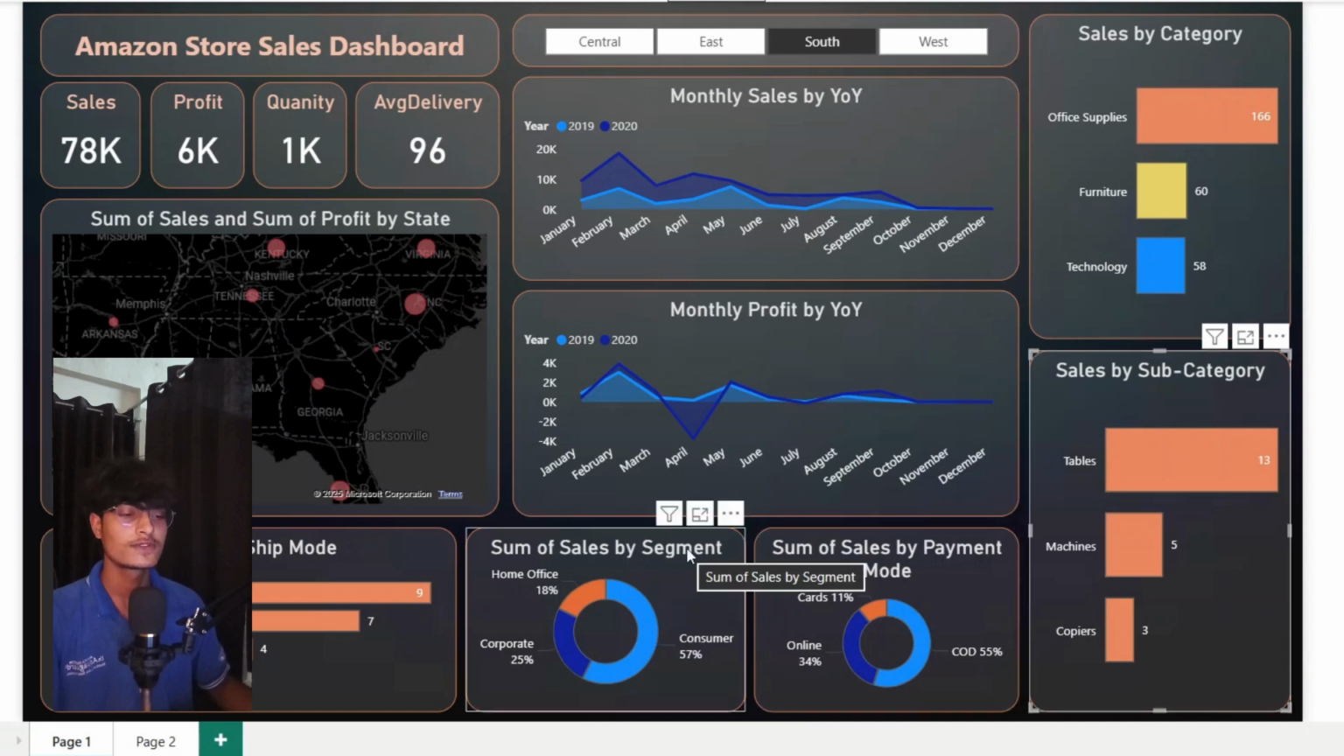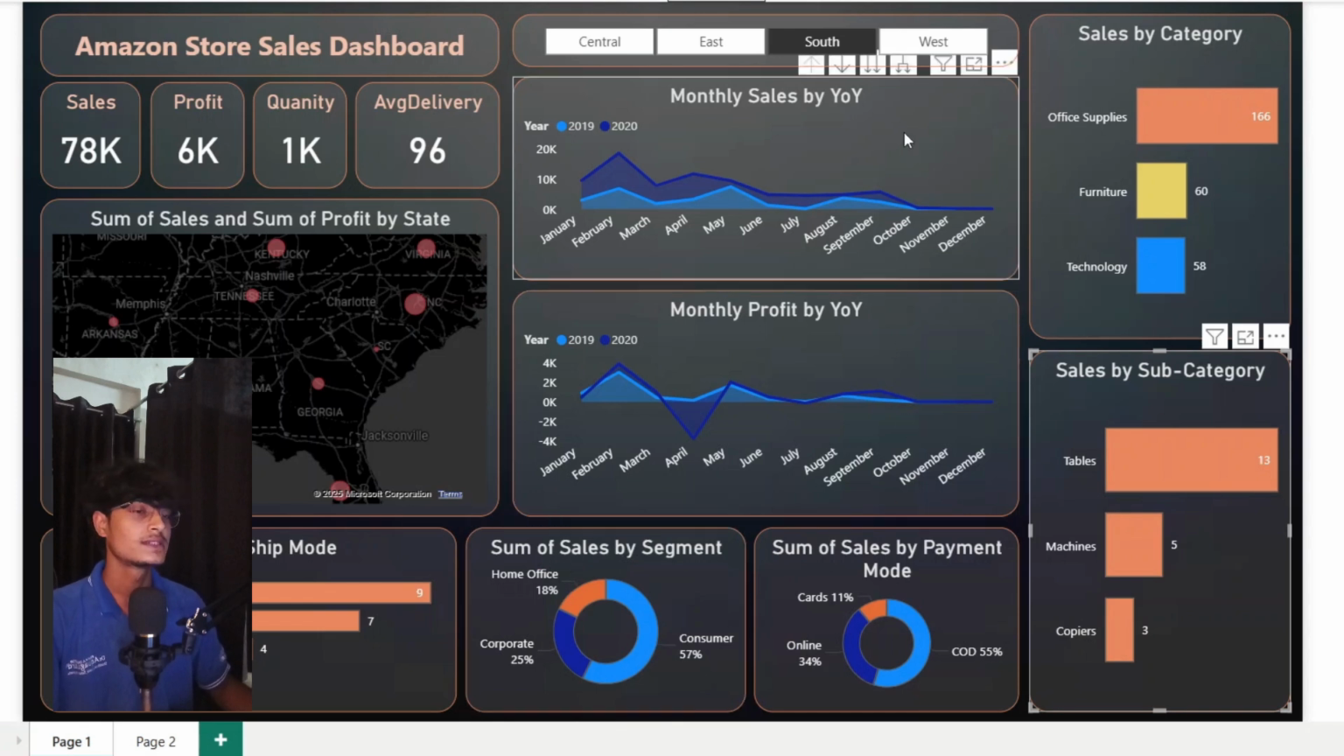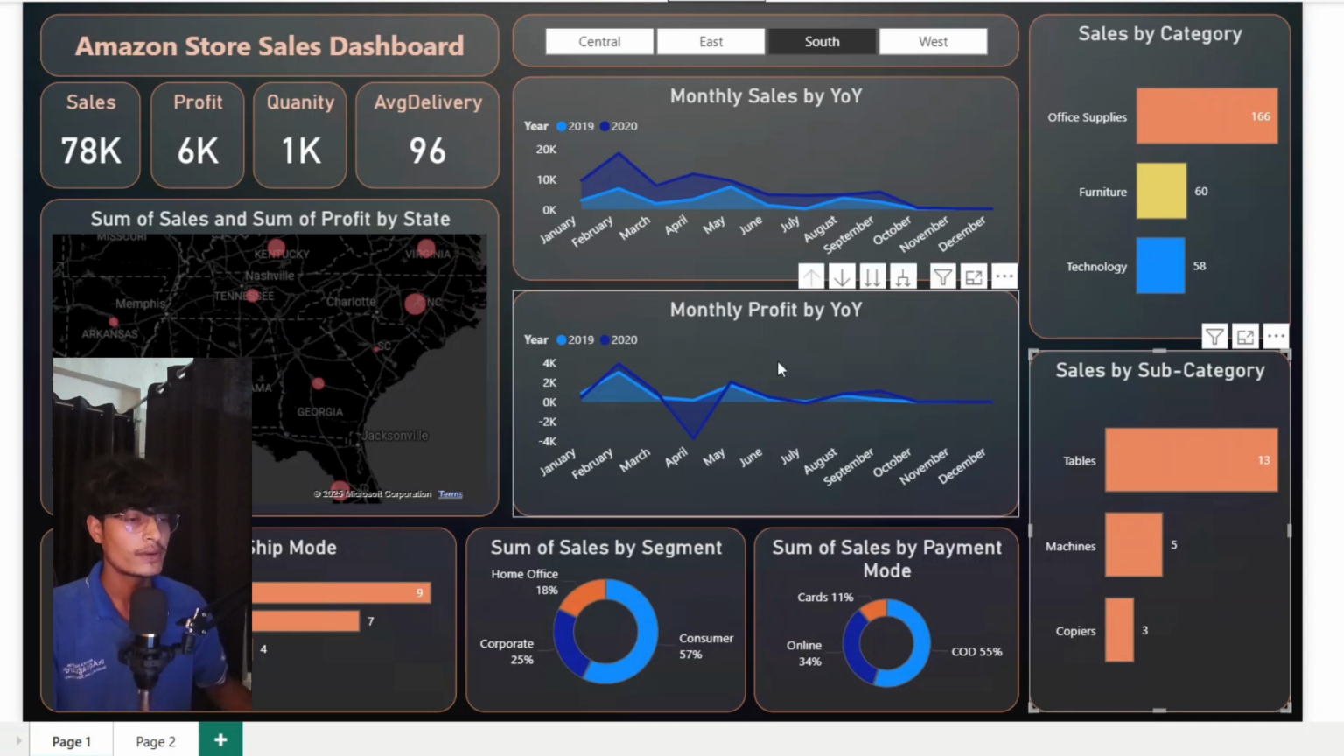As you can see, among the sales segments, home office is 18%, corporate 25%, and consumer is 57%. You can also see the monthly sales year over year, for 2019 and 2020 as well. And here you can see the monthly profit year over year, alongside the monthly sales.